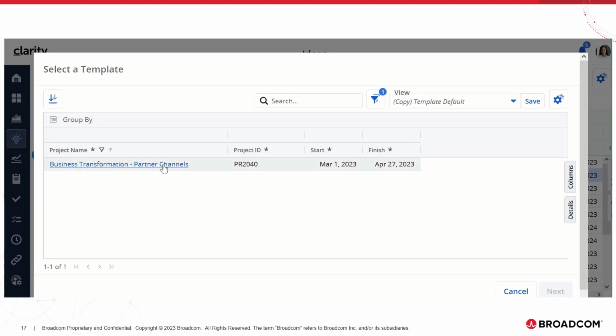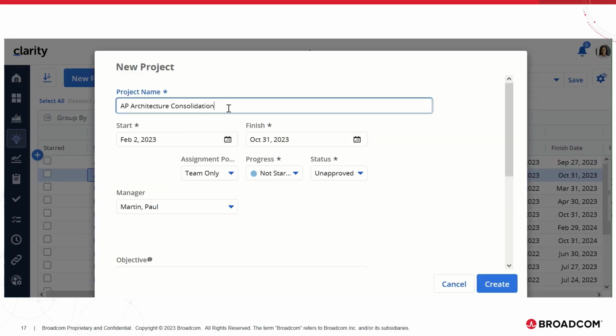While converting, let me pick business transformation partner channels as the template. And while creating the project, I am picking Martin Paul as the manager of the new project that is being created.